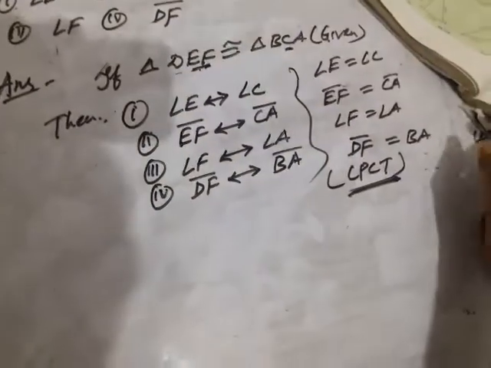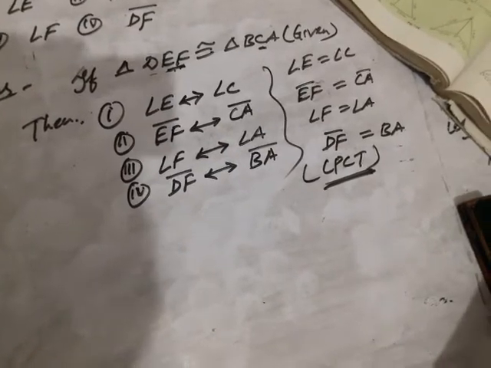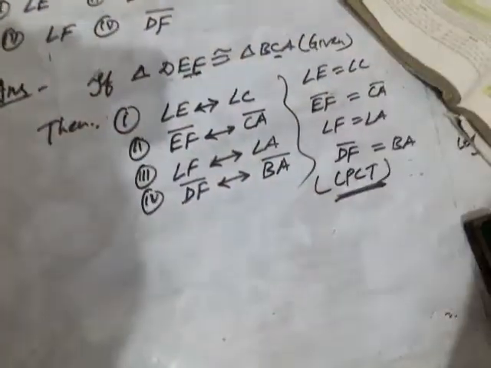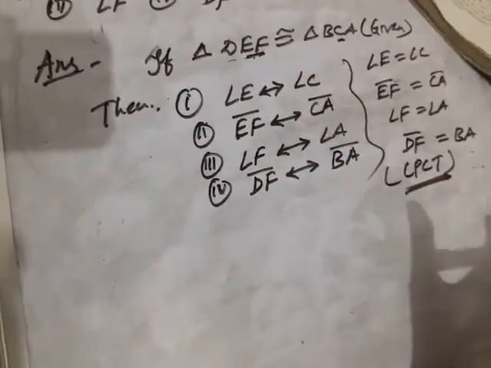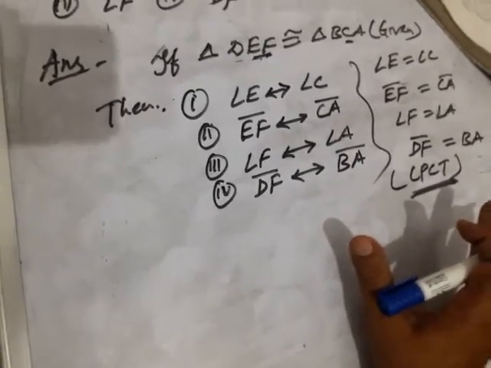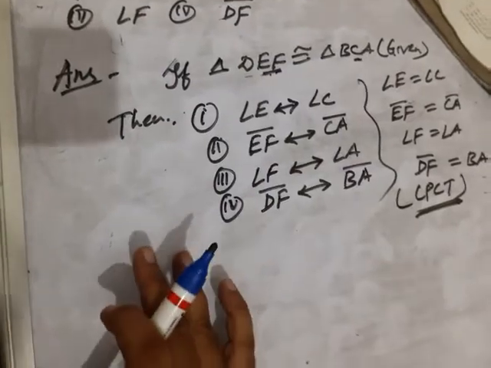SSS congruence criterion is there in your syllabus, and RHS congruence criterion, SAS congruence criterion. That we will explain stepwise. Now you are supposed to revise these things. Exercise 7 point is over. And practice the things that we have discussed over here in the class.